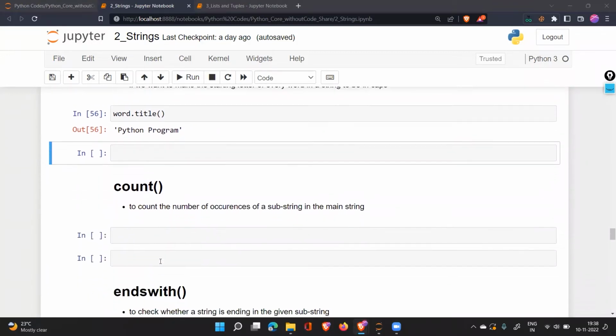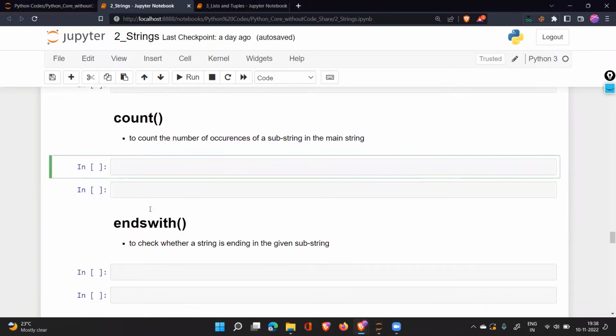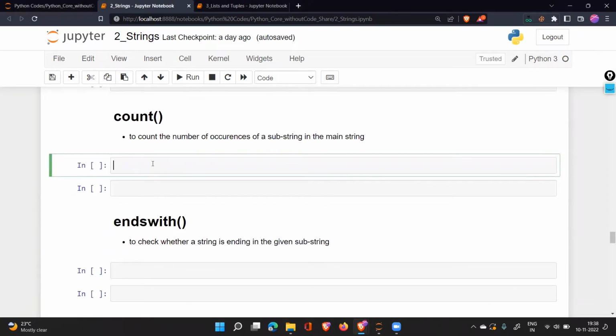After title, the next thing is count. There are a few of them. Let me talk about these few, and then we'll be talking about one very important concept, the other data type.